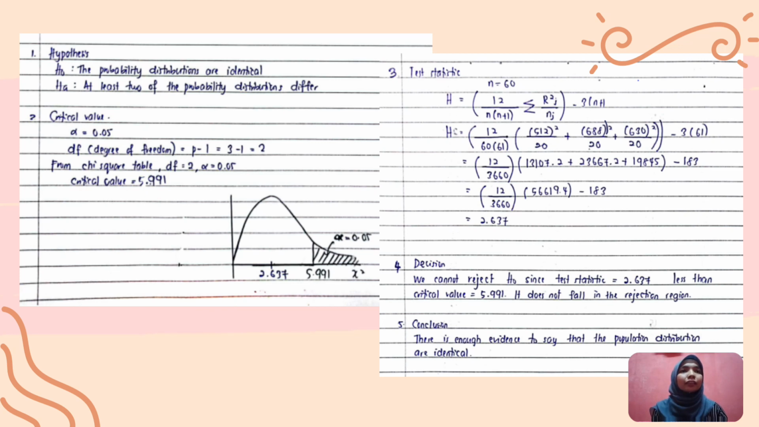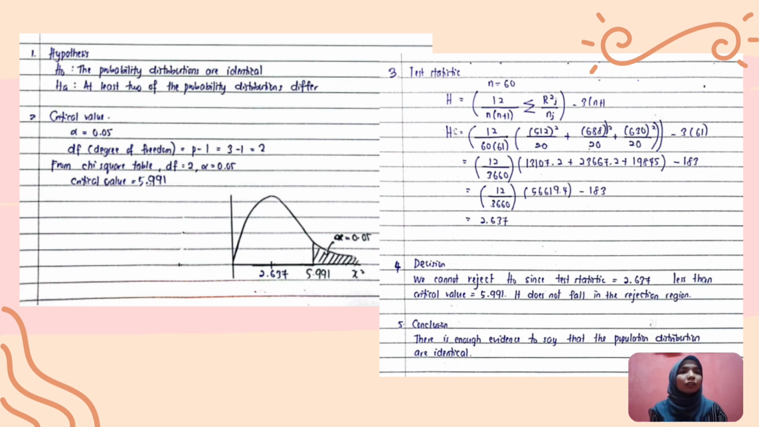Okay, then we want to find the test statistic. The first line is the formula. Okay, n equals 60, which is our sample. After that, we compute the values into that formula. Okay, then we will get the test statistic value equal to 2.637.